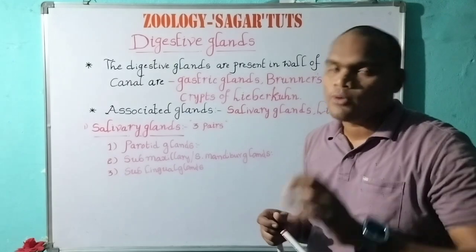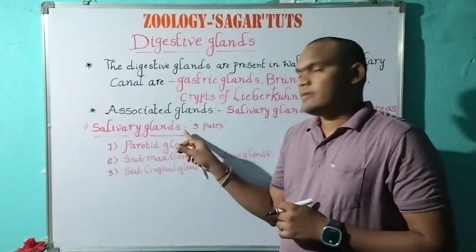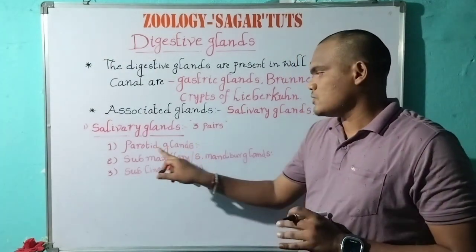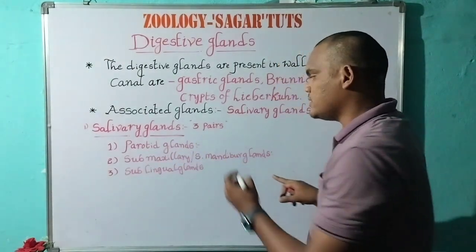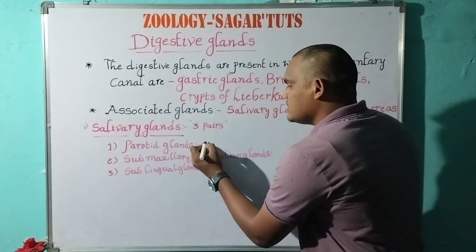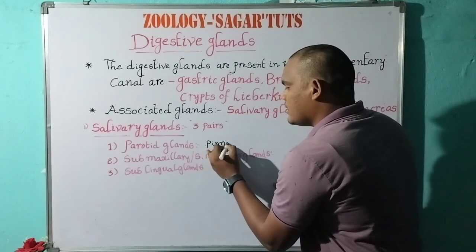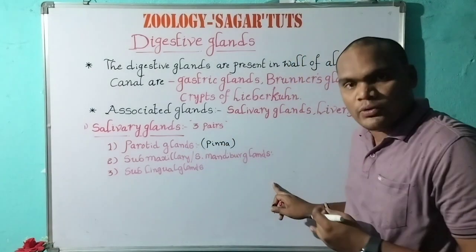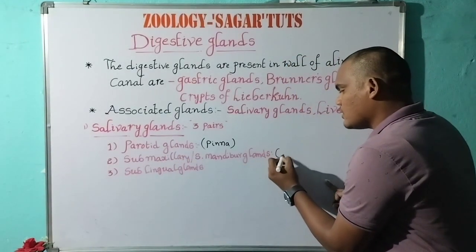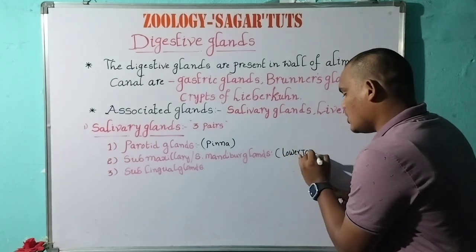The salivary glands are present in the oral cavity or buccal cavity. The parotid gland is located on the surface of the pinna. The submaxillary or submandibular gland is located in the lower jaw.